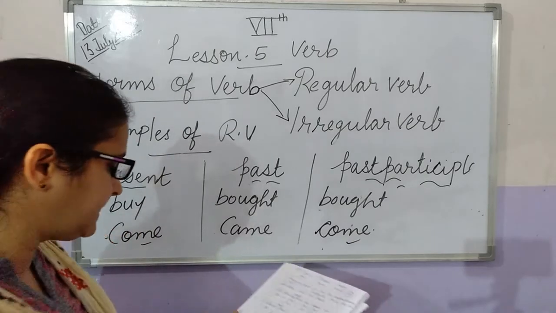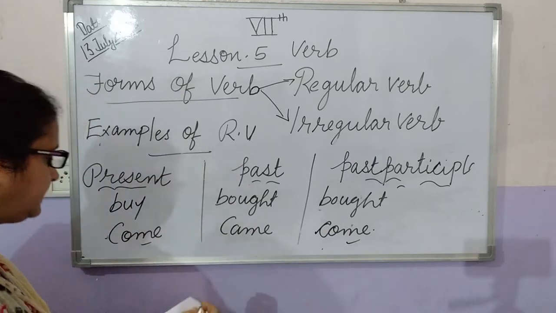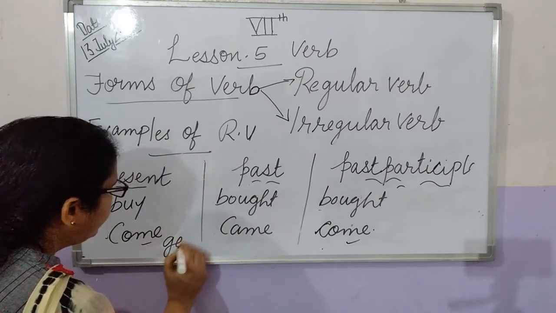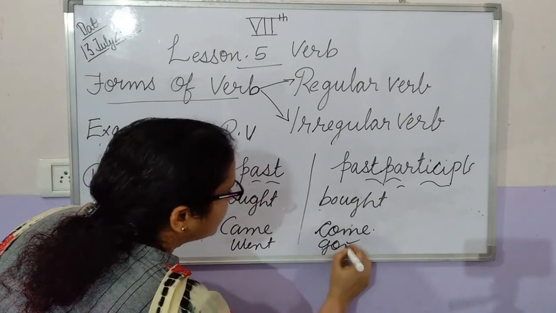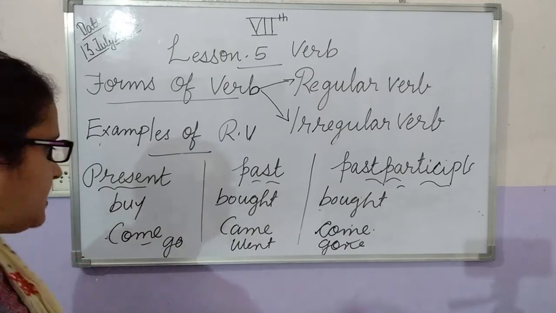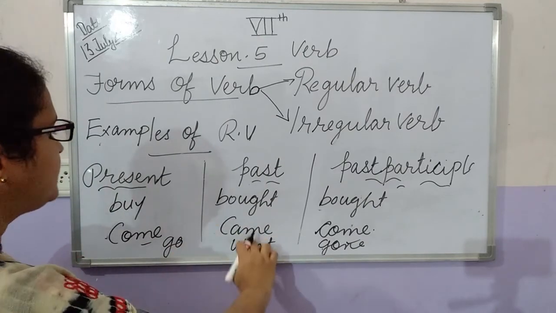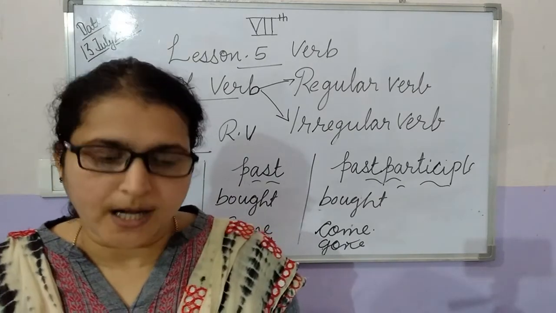And the last one is the fourth one. All three forms of the verb are different. Go, went, gone. All three forms of the verb are different. So in the present tense, past tense and past participle form, all three forms of the verb are different.